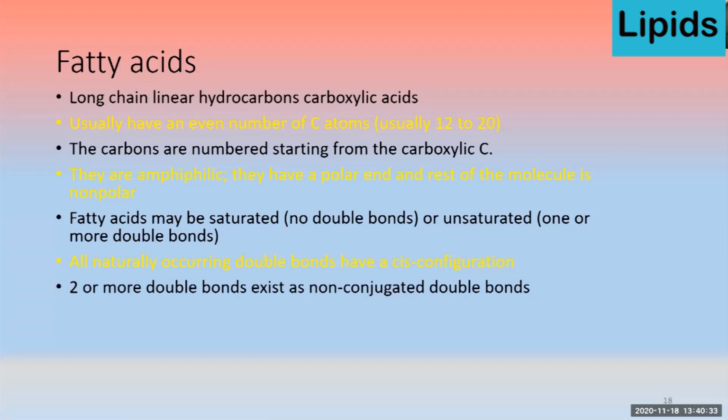And two or more double bonds exist as non-conjugated double bonds. Conjugated is a system in organic chemistry where the atoms are covalently bonded with alternating single and multiple bonds. So they have non-conjugated double bonds.